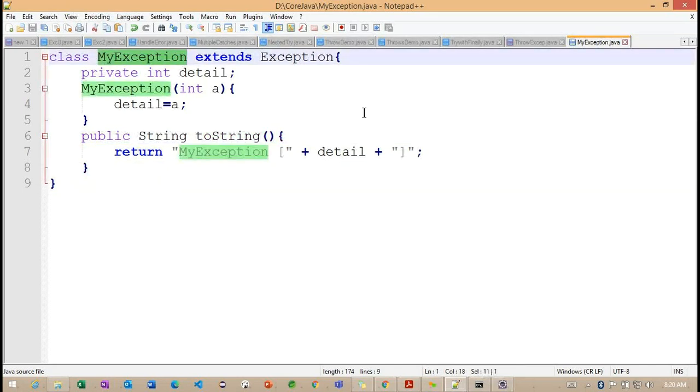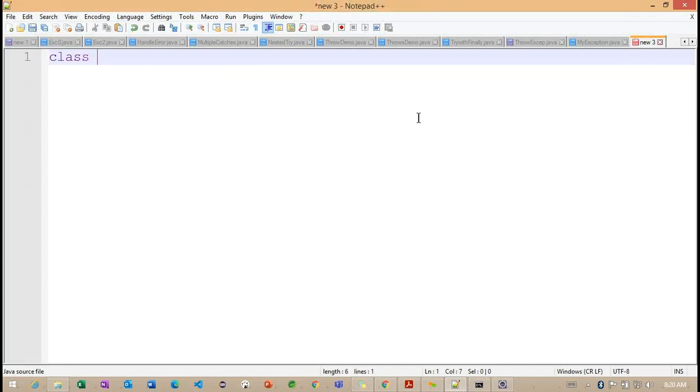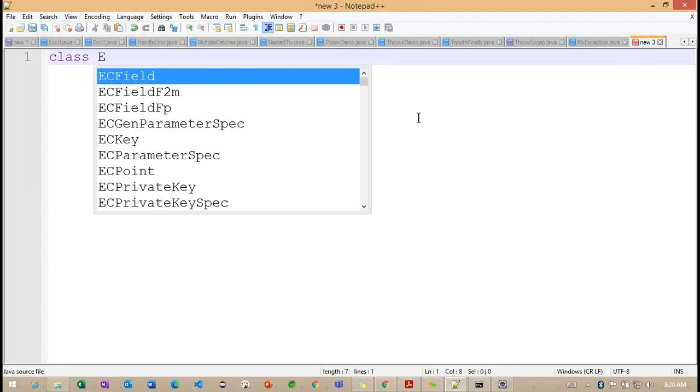Let me save. Okay, the exception class is saved here. Now what I want to understand here, I want to work with one more class here, ExceptionDemo.